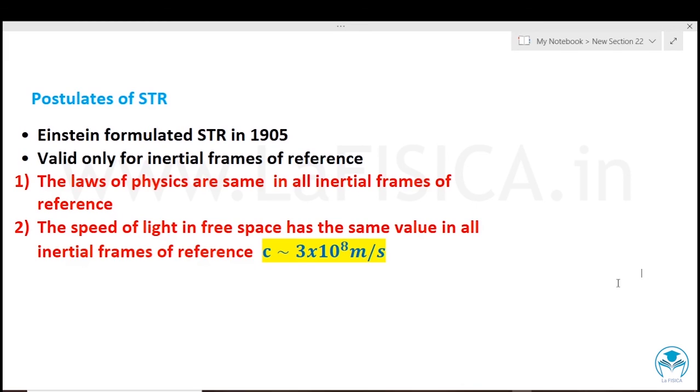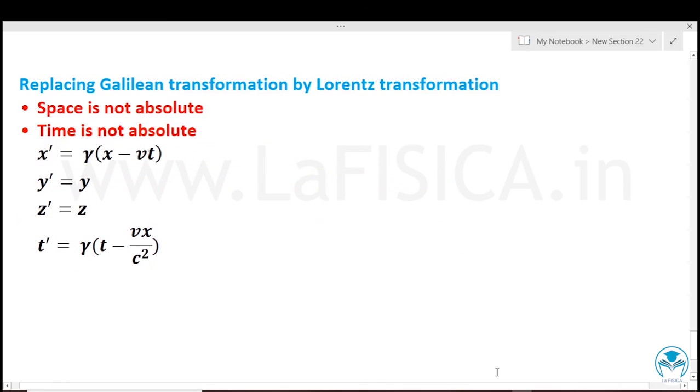The Lorentz concept regarding space and time is in accordance with the Einstein concept of space and time. Now we will see the Lorentz transformation, which replaces the earlier Galilean transformation and is in good agreement with STR. According to Lorentz, space is not absolute and time is also not absolute.